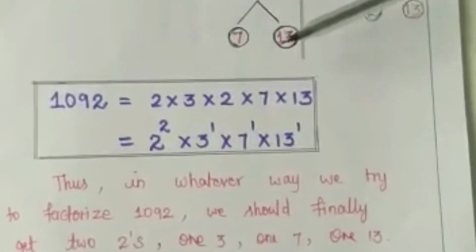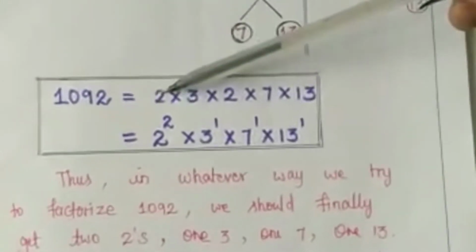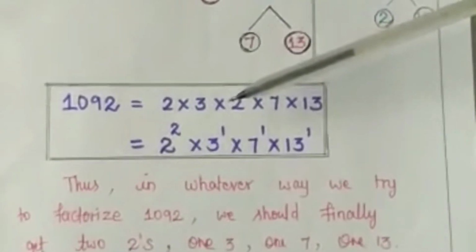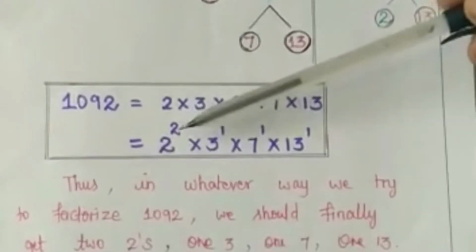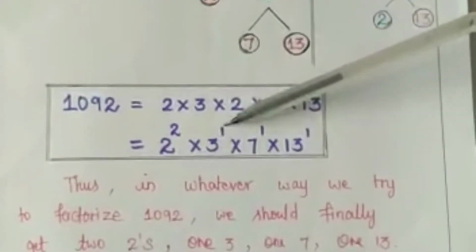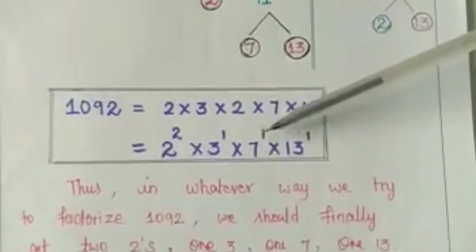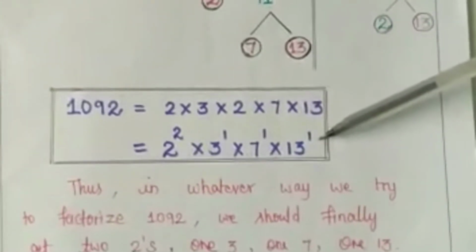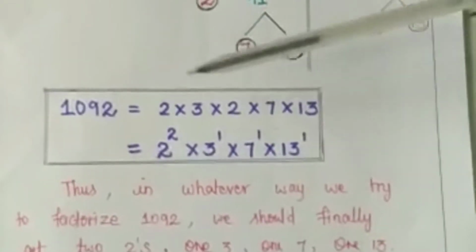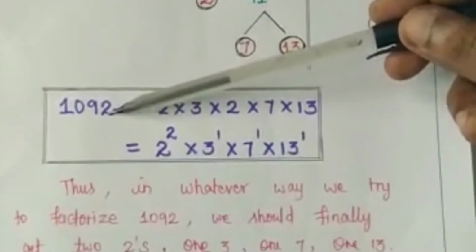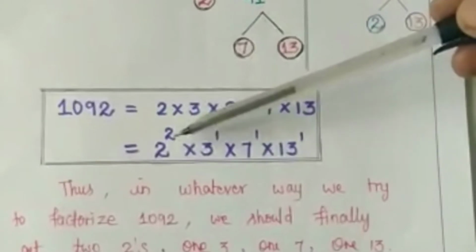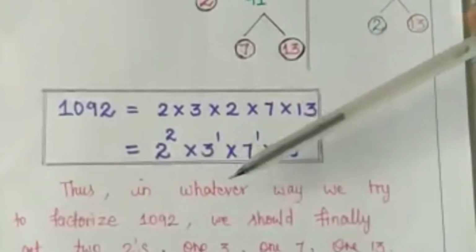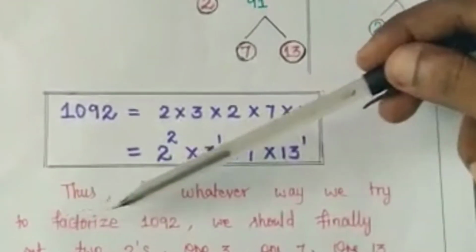I observed that 2 occurs how many times? 2 times. So I wrote that number as 2 power 2 into 3 power 1 into 7 power 1 into 13 power 1. Okay, so we can write this 1092 in terms of like this. Okay, thus in whatever way we try to factorize,